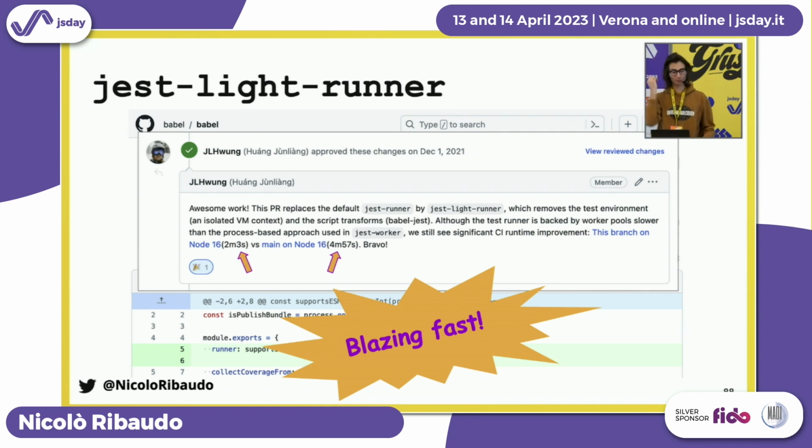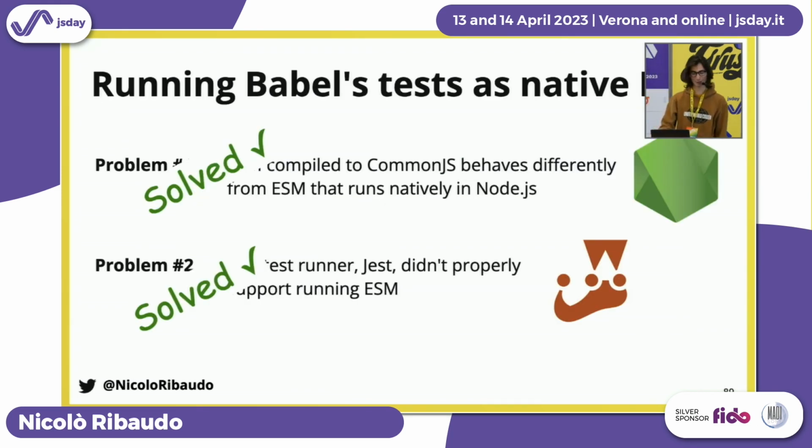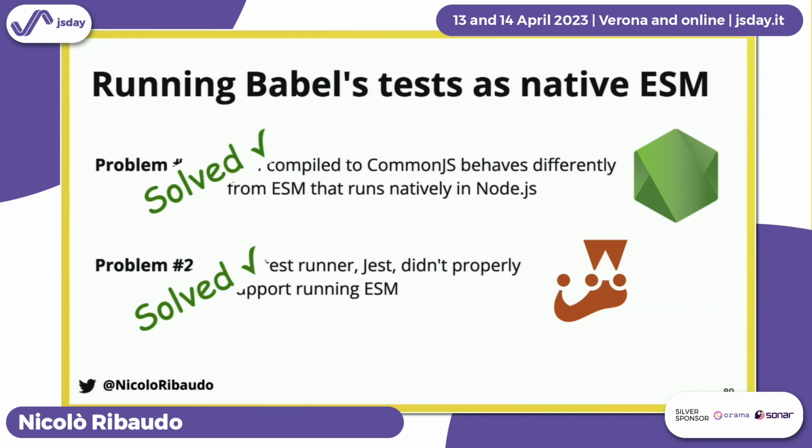So not only did we manage to run ESM with Jest by just using Node's implementation, we also saved a lot of time, a lot of energy, and helped the environment, because of less electricity. And that was satisfying. So we solved both our problems, and at this point, our tests were running as native ESM, and our tests were also able to be compiled to CommonJS to still work. We're running them in very old Node.js versions.